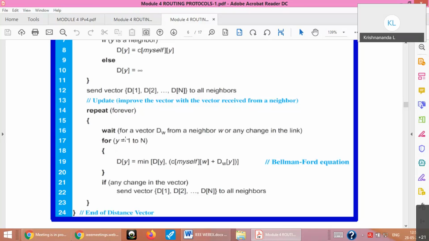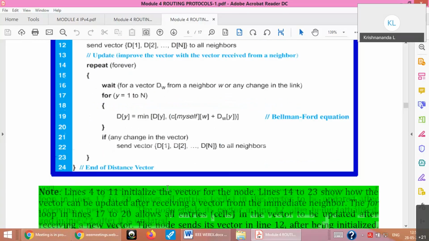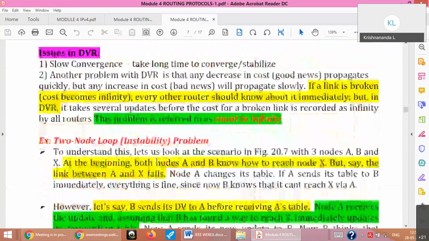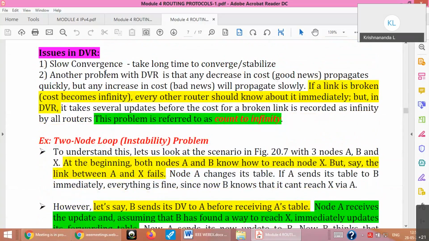So using your Bellman-Ford equation, you would be updating this. And then once you update, once again you send your vectors to other neighbors. Okay, this is how it is. This is about DVR, and there are some problems in DVR, which are slow convergence, taking a long time, and another problem, the two node instability problem.